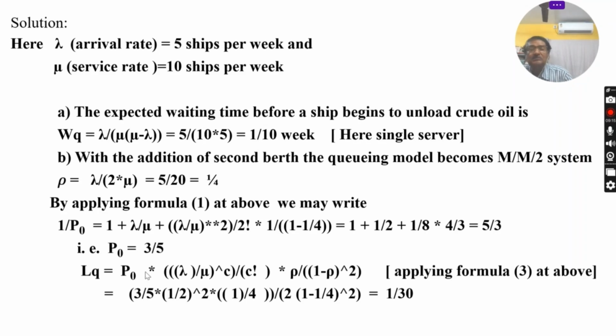Now put this value into the formula for LQ. This formula is also given, formula 3 above. And if you put in lambda, mu, and C, which means the value of C will be 2, and rho you have already calculated as 1 by 4, then you will get the value of LQ as 1 by 30. This is the answer for B.